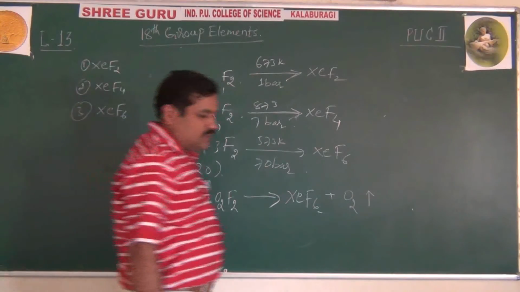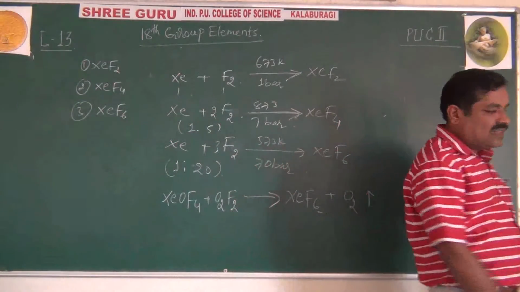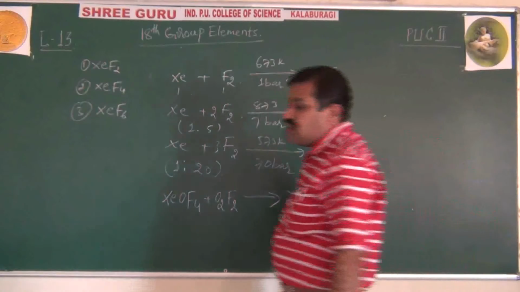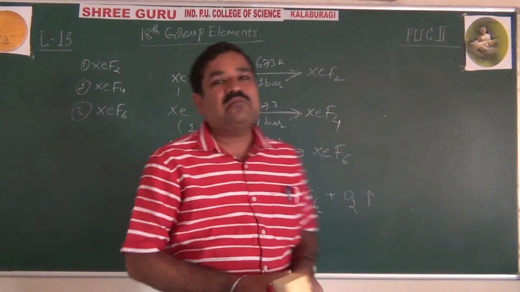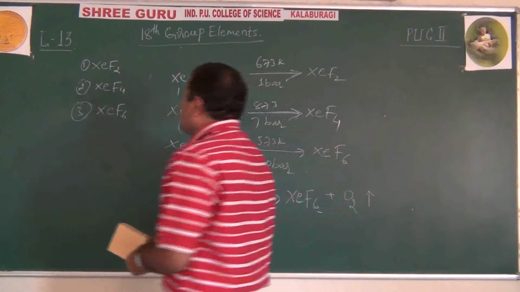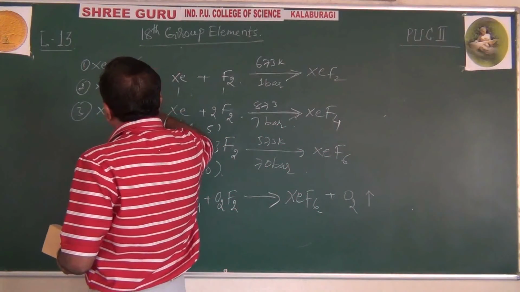Now what is remaining lastly, students, I will stop by completing their VSEPR theory, valence shell electron pair repulsion theory. Structure of xenon difluoride, tetrafluoride, hexafluoride.